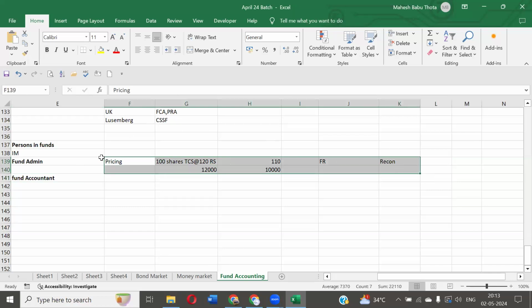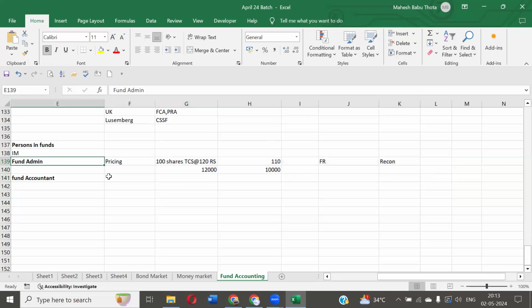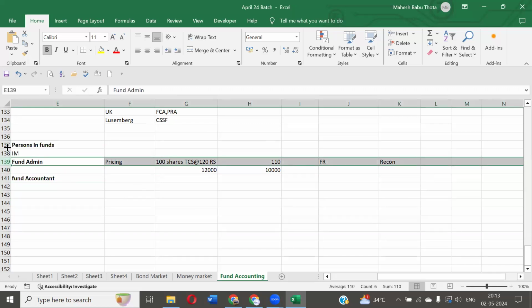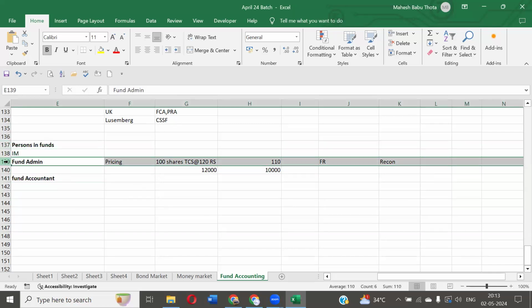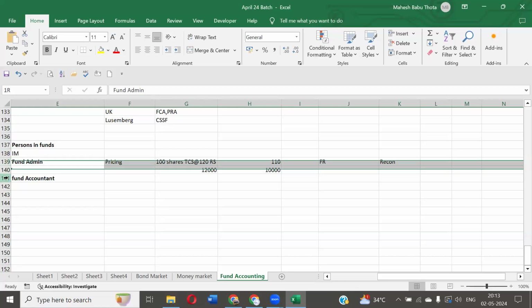Now tell me, who will appoint this fund administrator? Fund houses. Who will appoint this investment manager? Fund house only. Who will appoint this fund accountant? Fund administrators. You will be recruited by the fund administrators only, not by the investment manager, not by the fund houses. We are going to be recruited and work with the fund administrator. Again, you are getting confused.